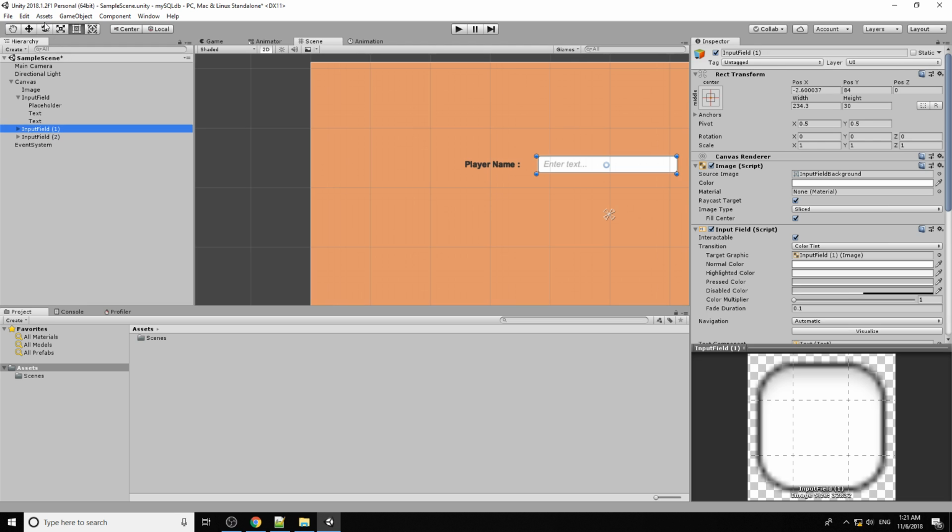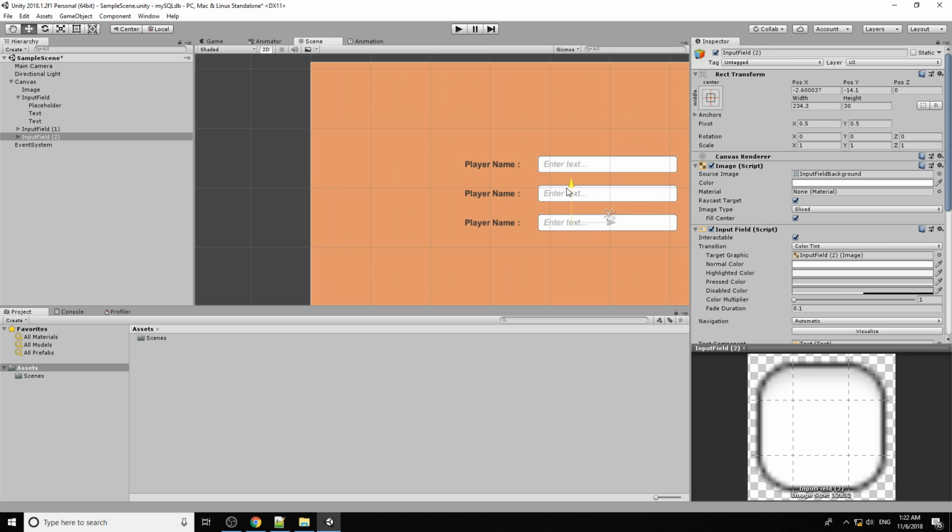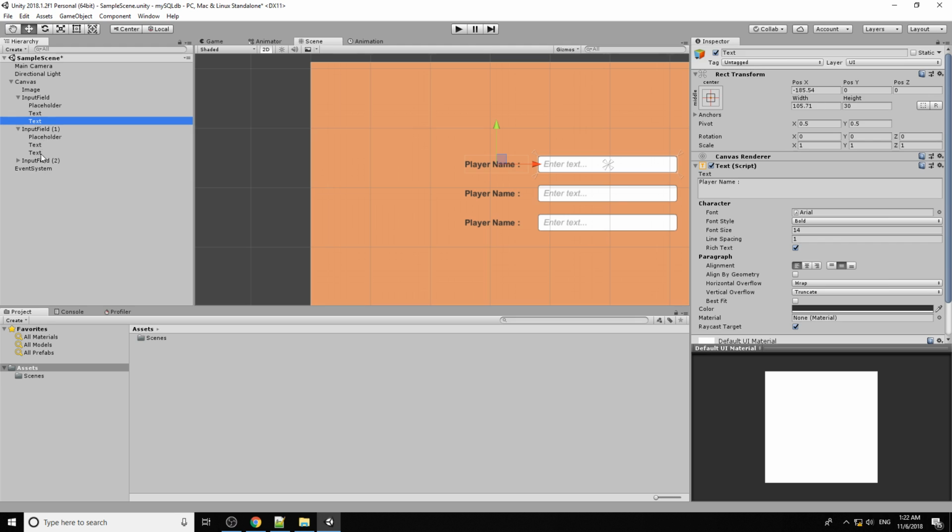Duplicate the button. This one is player name, this one is player ID, and the last one is the game type.